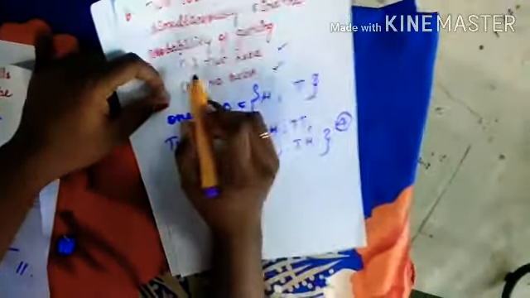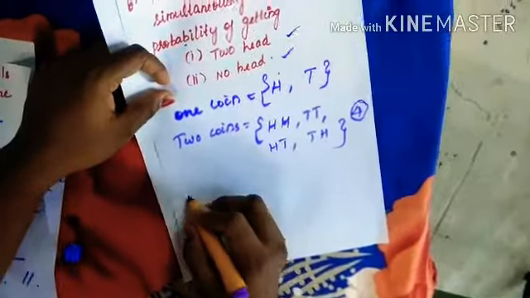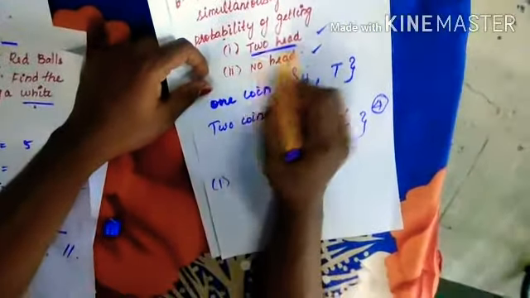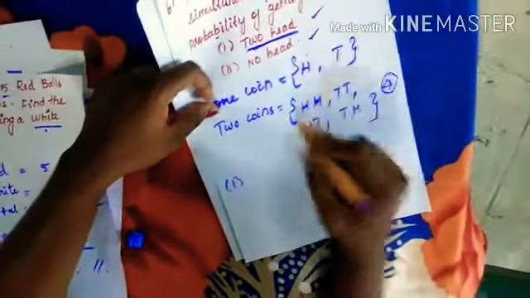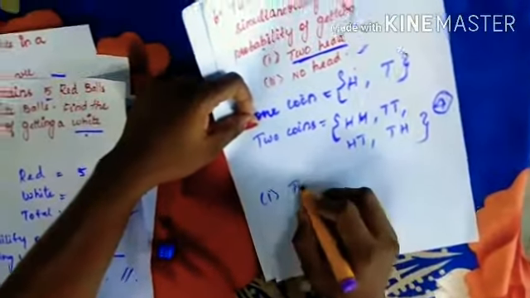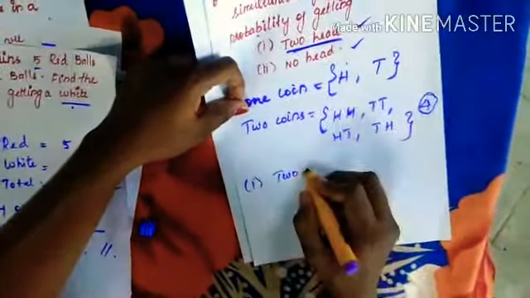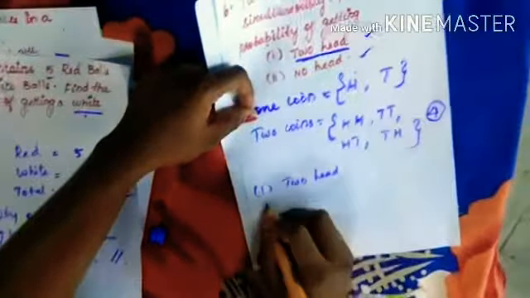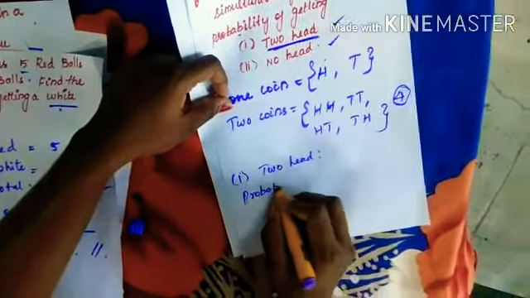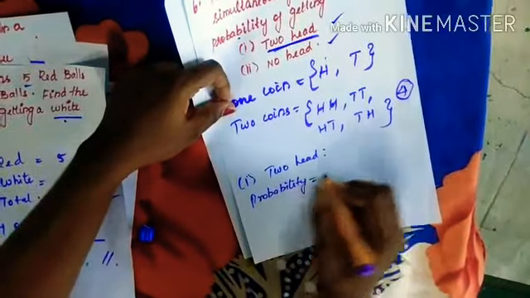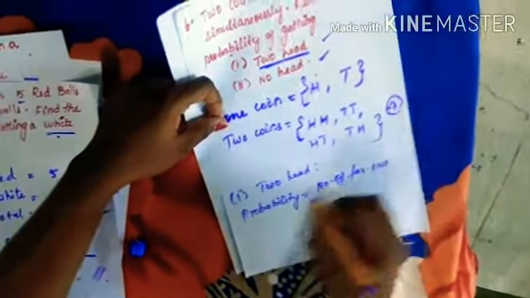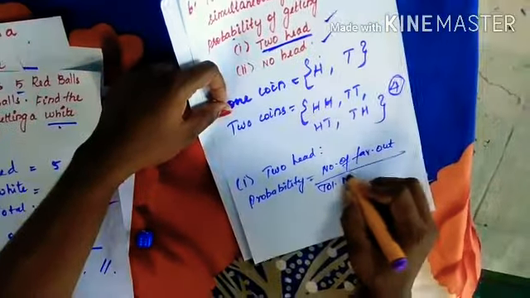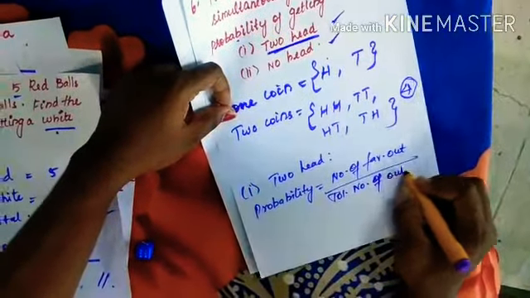So now children, see what is the question they have given. Probability it should have 2 heads. How many 2 heads are there? Probability is equal to number of favorable outcomes divided by total number of outcomes.